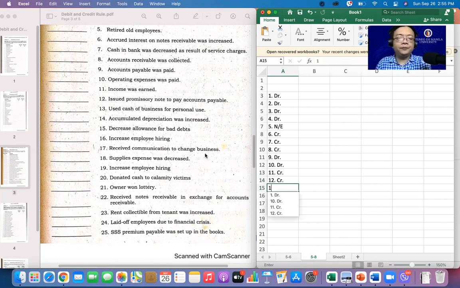Number 13, use cash of business for personal use. We are referring here for cash. We decrease our cash. Of course, it is to be credited. Same as also, if we are referring here for drawings, we decrease our drawings, so credit tayo. Okay? Credit.